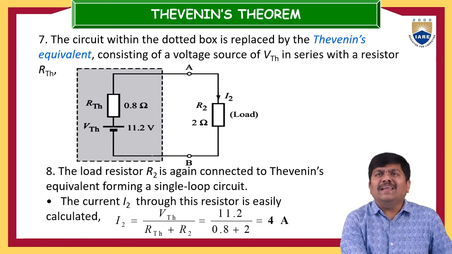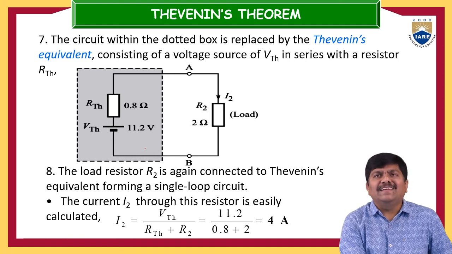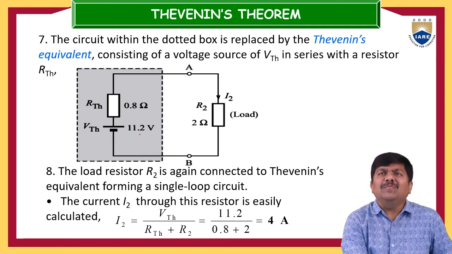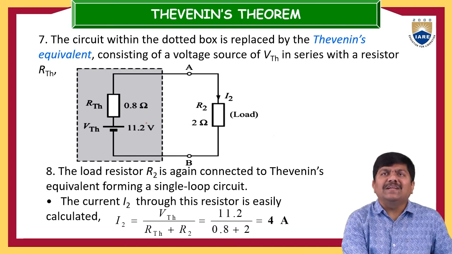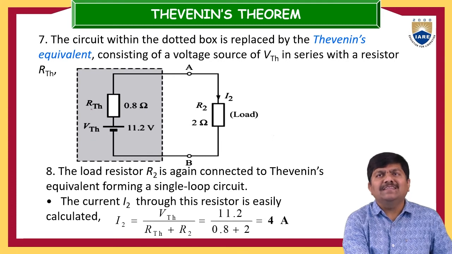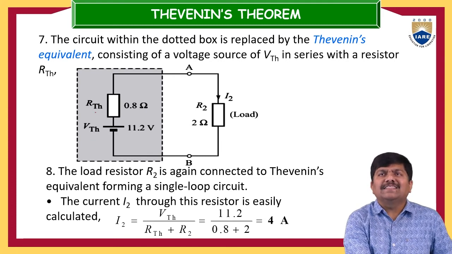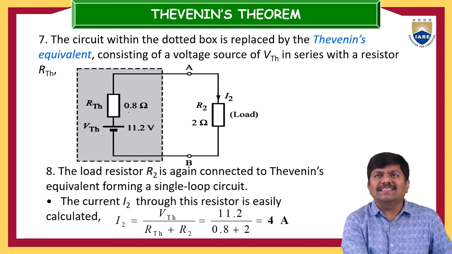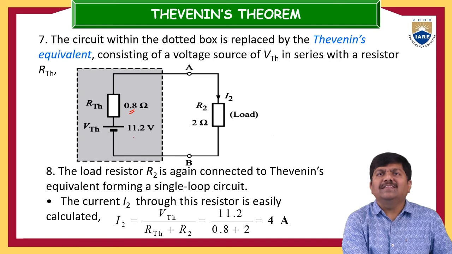In the beginning of this problem we discussed that whatever the number of active or passive elements inside that box, finally you have to show that box with two elements: one is the voltage source, the open circuit or Thevenin's voltage, and the other is Thevenin's equivalent resistance. We have already calculated those. So inside this box you keep one voltage source of 11.2 volts and a resistance of 0.8 ohm.